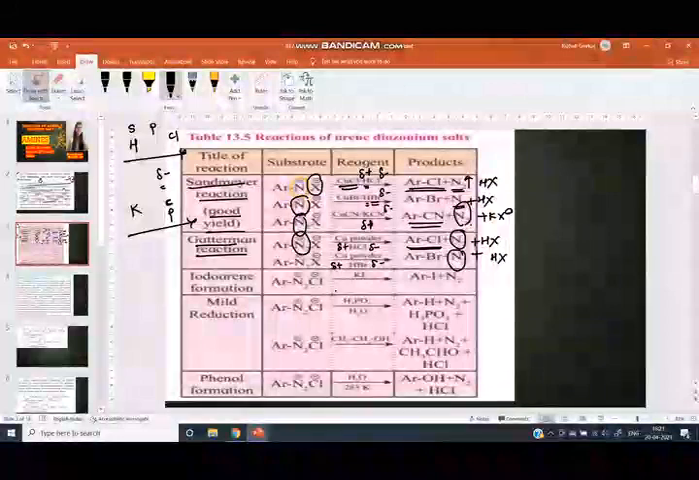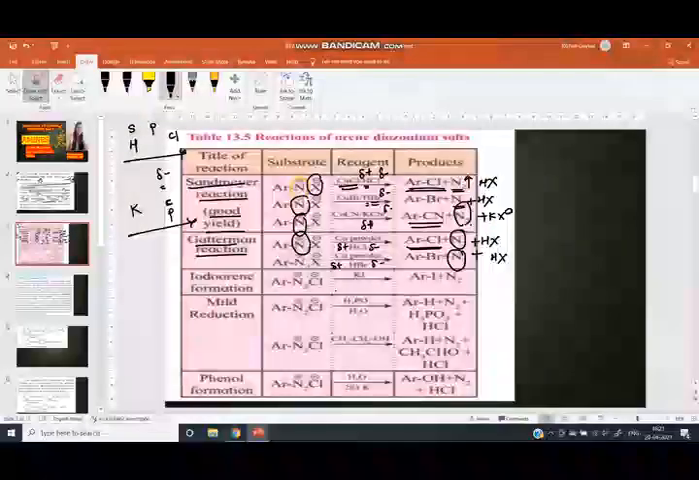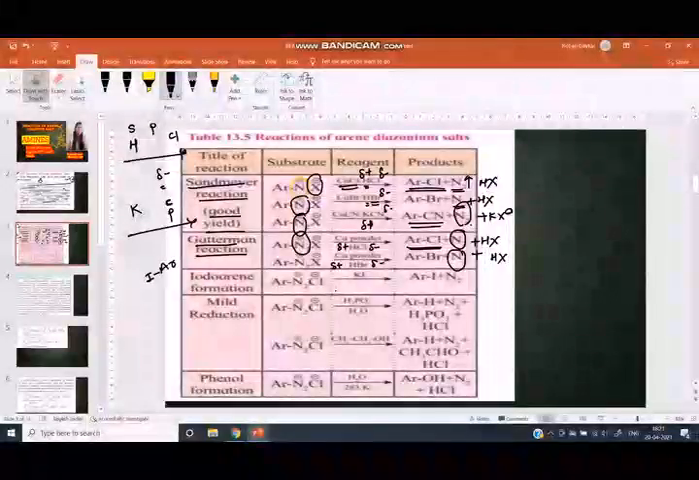Now we can see the iodoarene formation reaction. What is meant by the iodoarene formation reaction? Iodo means iodine attached to the arene ring. It is called iodoarene formation.